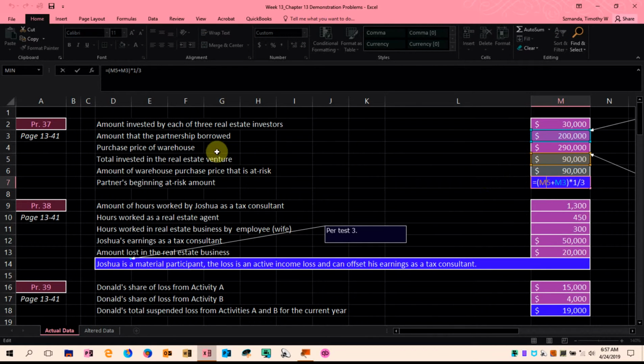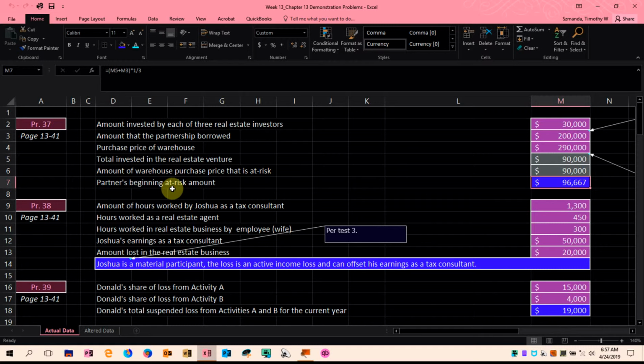Well, in this case, I just took the sum of the total invested, $90,000, by all three partners, 30 each times 3, and to that I added the amount borrowed of $200,000, since that's included at risk because it's qualified non-recourse debt, and then I divided by 3 to get each partner's share. So we have the 90,000 plus the 200,000, which is 290,000 divided by 3, and that gives 96,667. That's the at-risk amount.